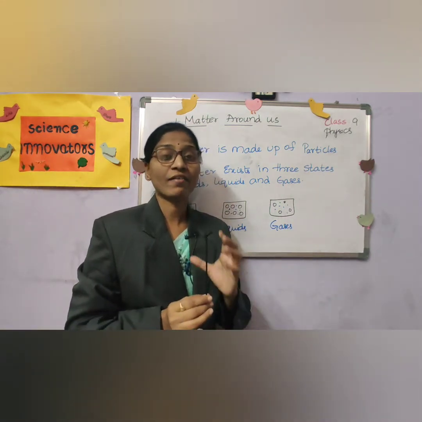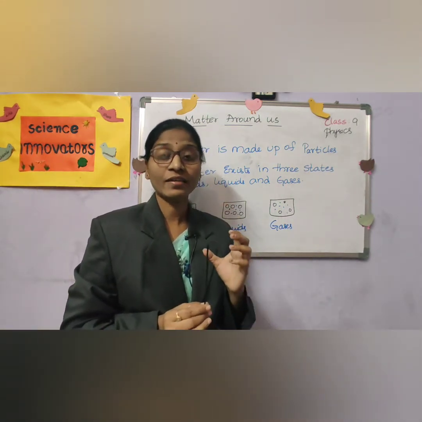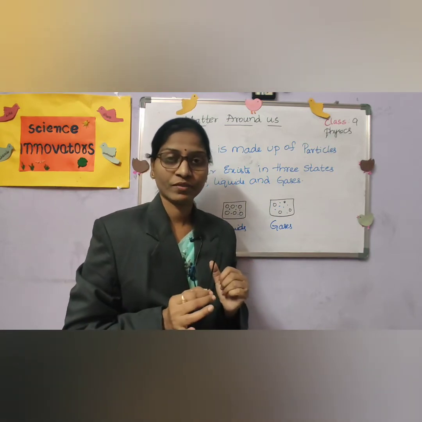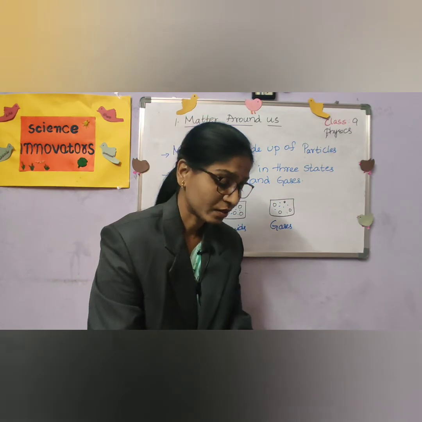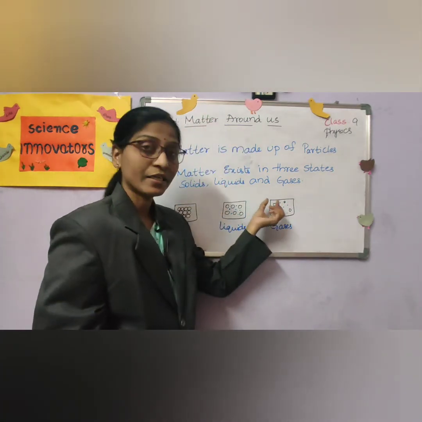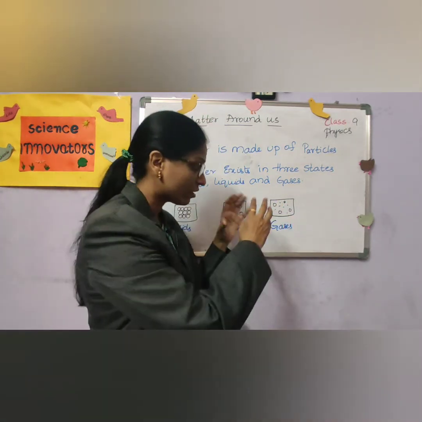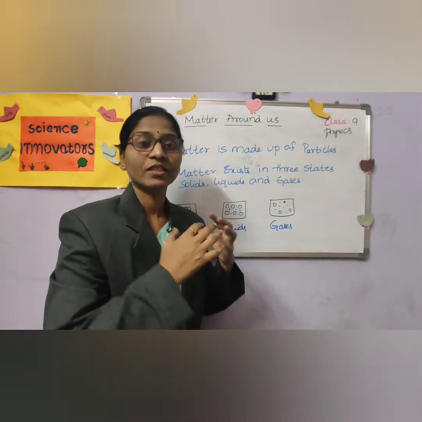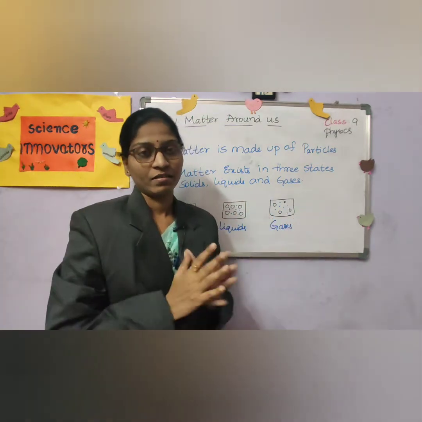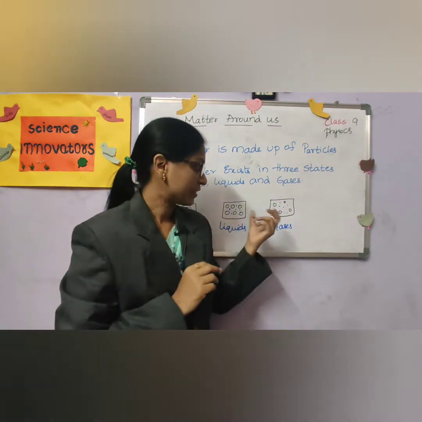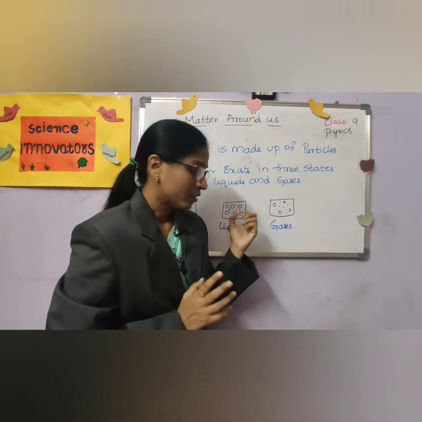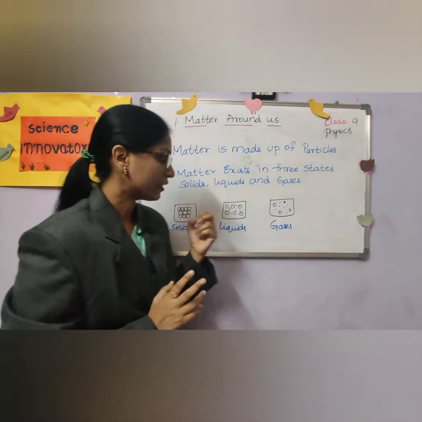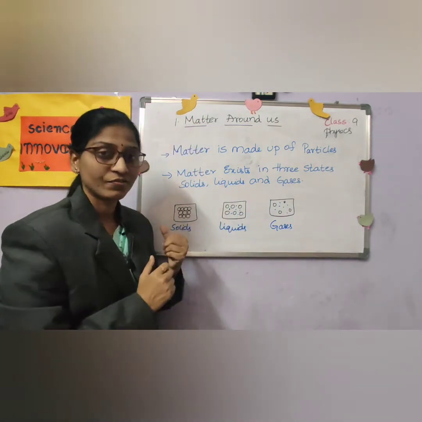It does not have a definite mass and definite volume. Yes, so here between the particles or the molecules, there are large spaces. They will be moving easily in the space, all around. So, now we will see how they are differentiated.